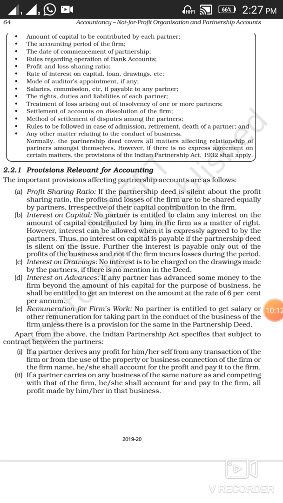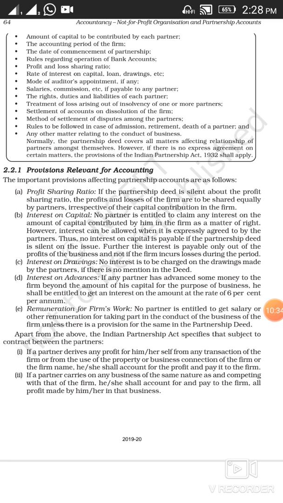Rules regarding operation of bank accounts. As I've told you, every partner is the principal as well as the agent. So here it will be mentioned who is going to operate the bank account and who will be authorized to sign the documents related to the bank.